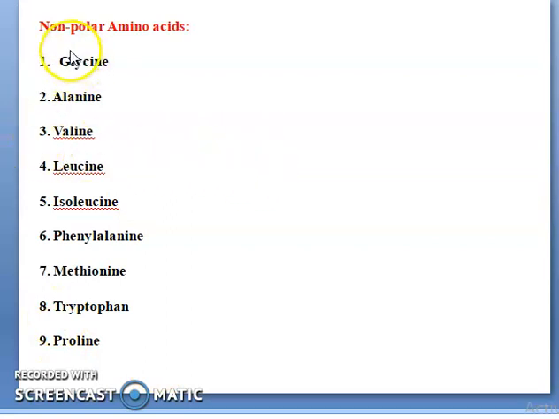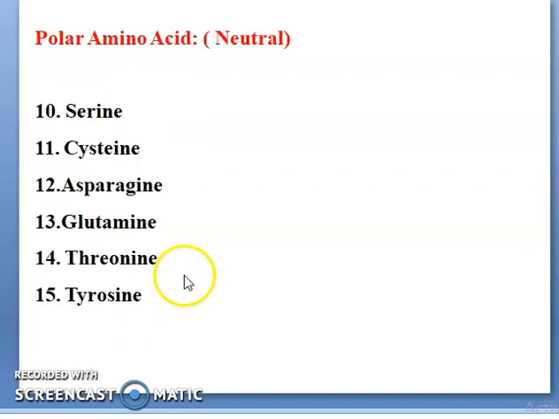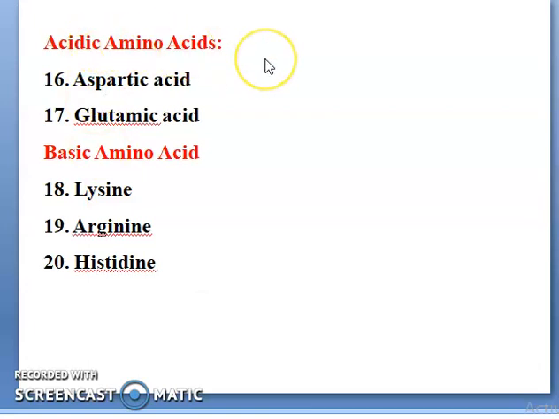Then again, non-polar amino acids. What are the non-polar amino acids? Glycine, alanine, valine, leucine, isoleucine, phenylalanine, methionine, tryptophan, proline. Then the polar neutral amino acids like serine, cysteine, asparagine, glutamine, threonine, tyrosine. Acidic amino acids are two, aspartic acid and glutamic acid. Basic amino acids are three, lysine, arginine, histidine.